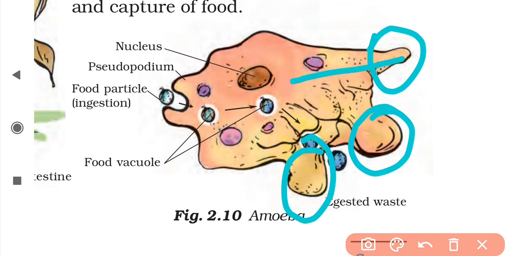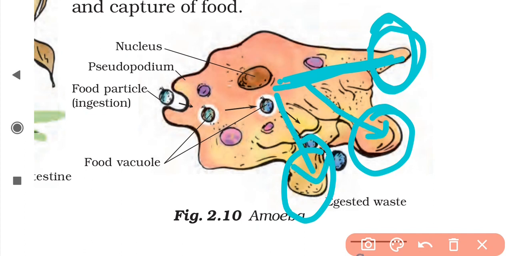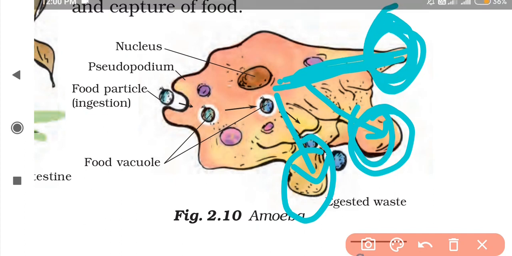It can produce a pseudopodium on this side or any other side by pushing the cytoplasm in that direction.